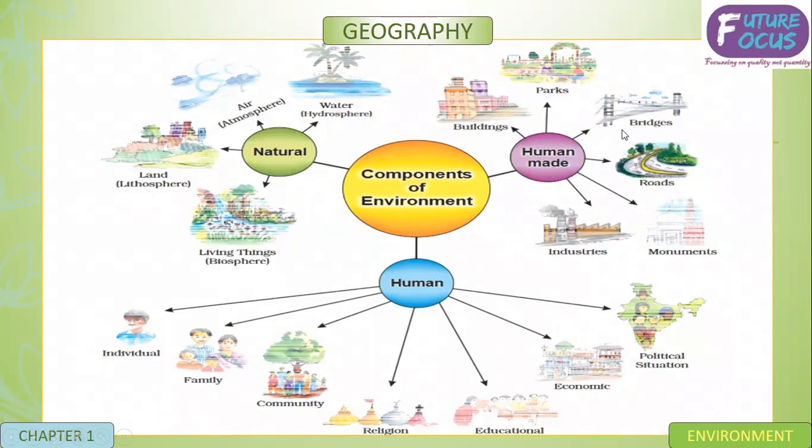The second component is human-made: parks, buildings, bridges, roads, industries, monuments. These are all made by the humans. The third component is human himself. It starts with the individual, then the family, then the community in which he lives, then the religion which he follows, then the educational institution, then the economic things, then the political system. All these are part of the human component.